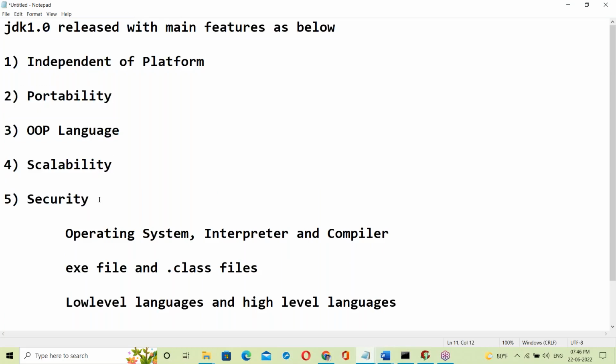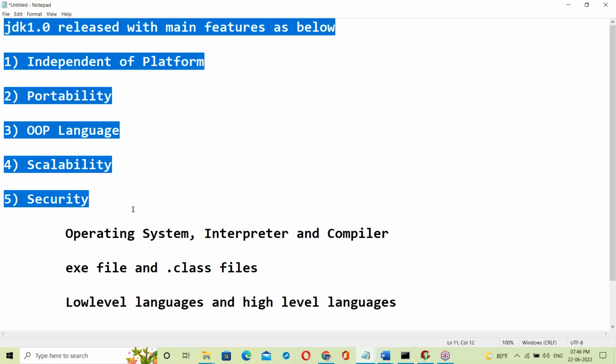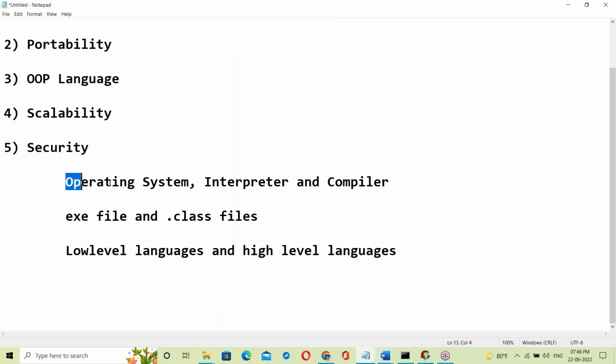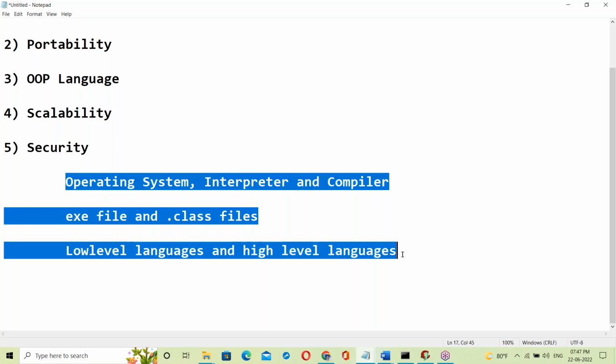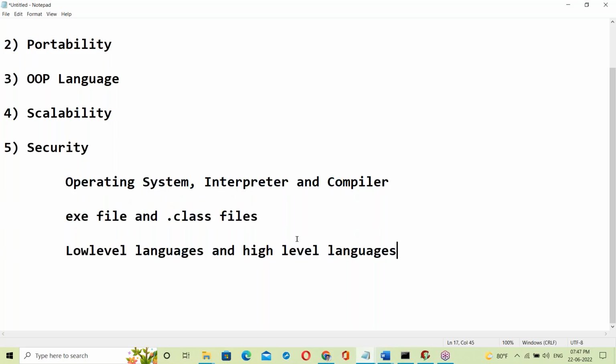Before going to Java, there are some prerequisites: how the OS is working, how the interpreter and compiler are working, what is an exe file, what is a dot class file, low level language, high level language. If you have this knowledge, it is easy to understand these features.